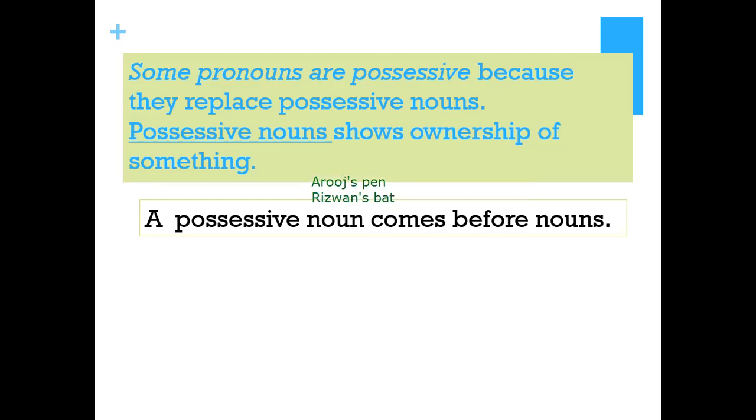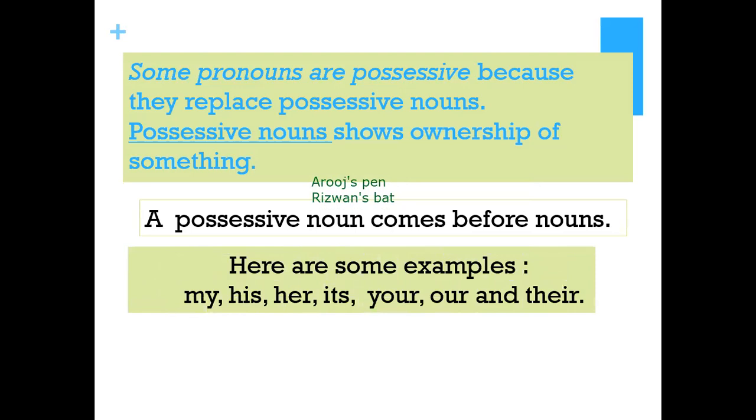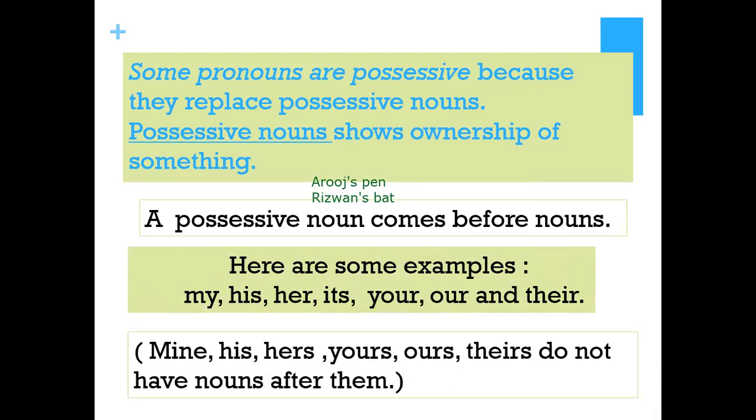Okay, let's move on. Here are some examples. My, his, her, its, your, our, and their. Mine, his, hers, yours, ours, theirs do not have nouns after them; the noun comes before them. For example, the country is ours. This pen is his. This country is theirs. This pen is hers. This pen is mine.